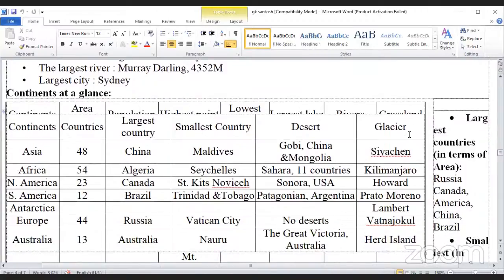Now, on this table, continents at a glance. Continent, countries, largest country, smallest country, desert and glacier. Asia, countries 48. Largest country China. Smallest country Maldives. Desert Gobi, China and Mongolia. Glacier Siachen.